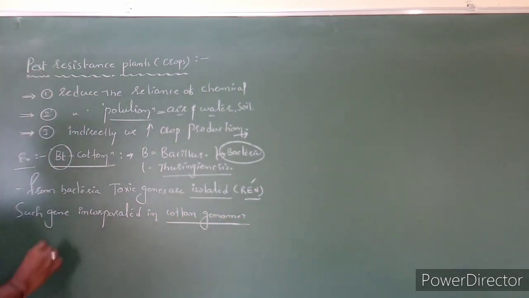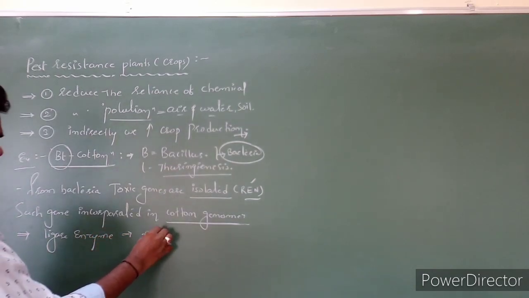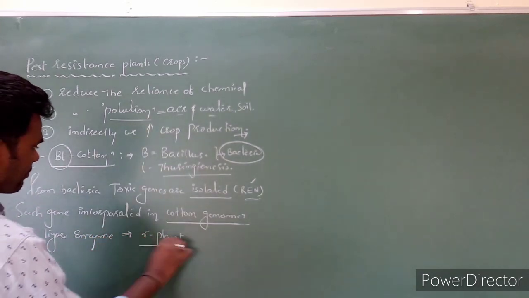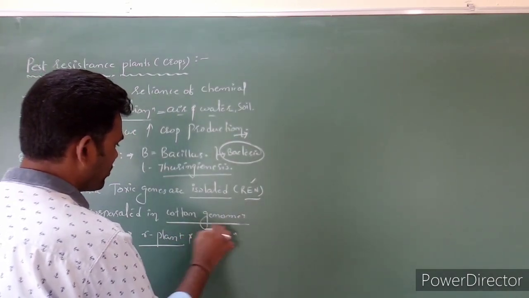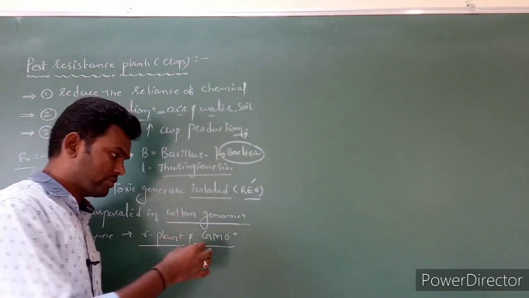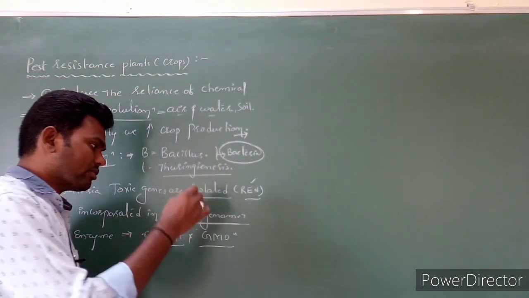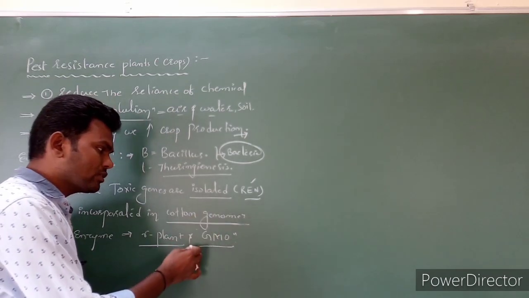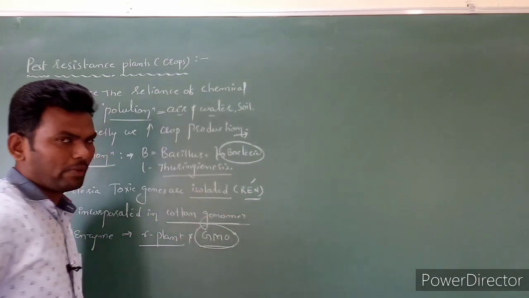How are we going to paste this desired gene? With the help of ligase enzyme. Now it becomes what? A recombinant plant, and also we can call it a genetically modified organism, because we already altered the sequence of the cotton plant. Our genome is manipulated. Such altered gene sequence or manipulated genome plants we can call genetically modified organisms or plants.